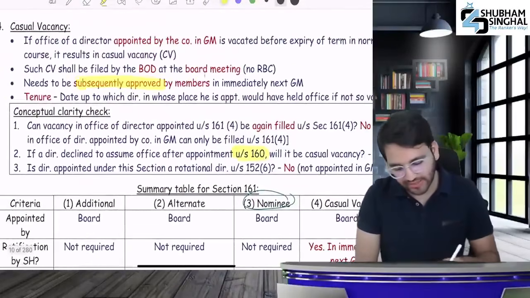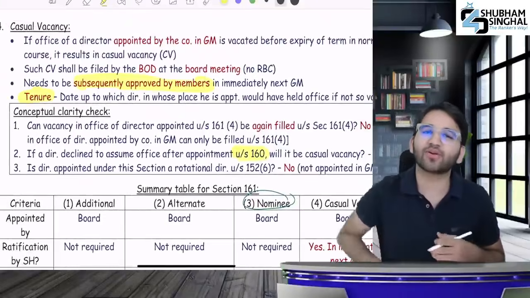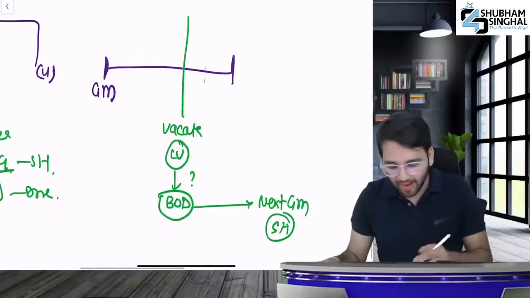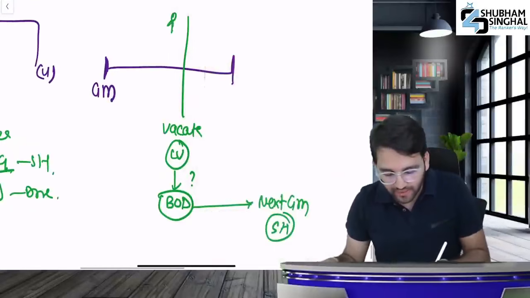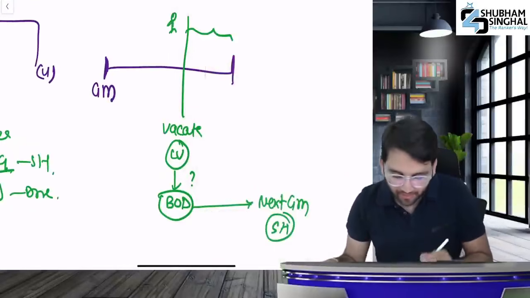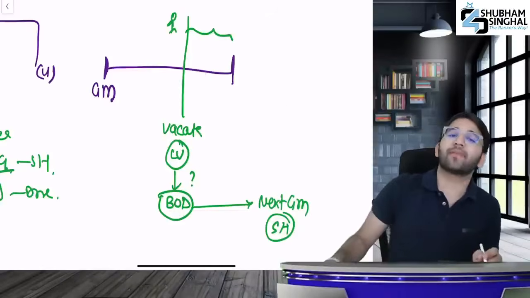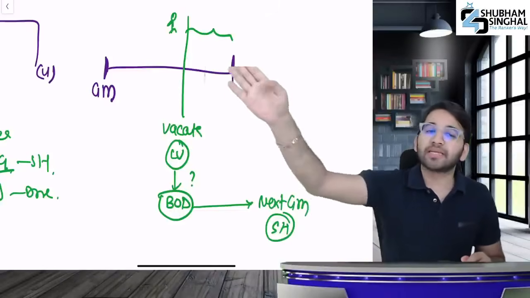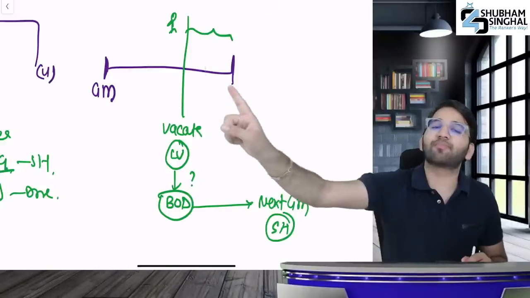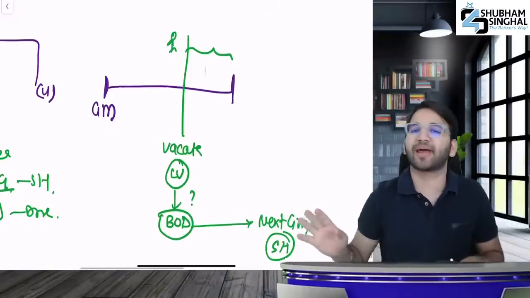Nominated directors done, casual vacancy points done. One important thing about casual vacancy: the director who was appointed, till when will he hold office? He will hold it for the remaining period. If the original director is still there, he will be in office only till the time the original director would have been.